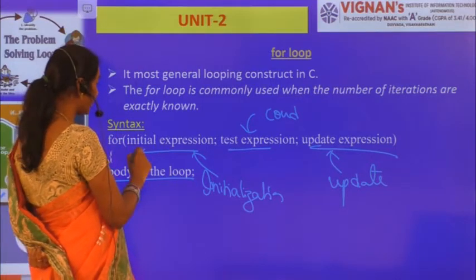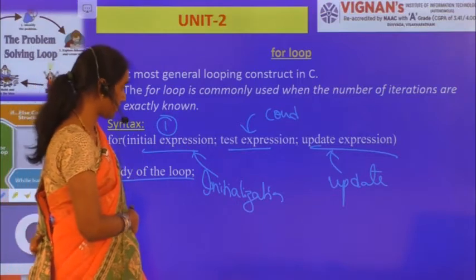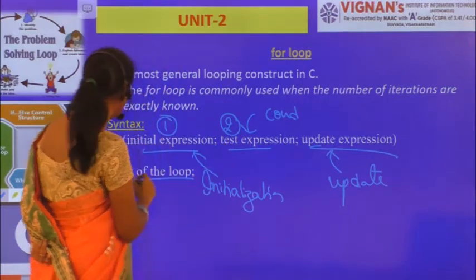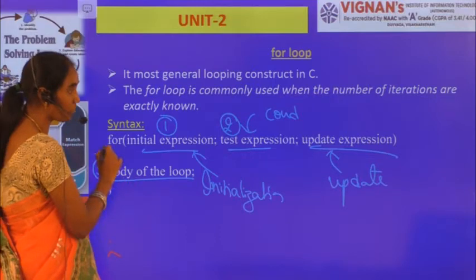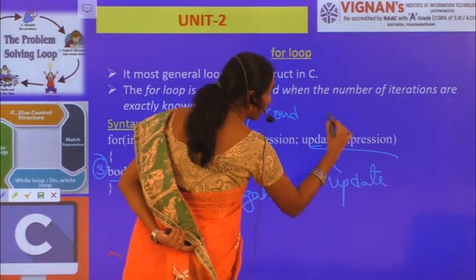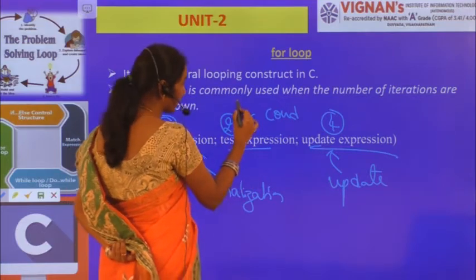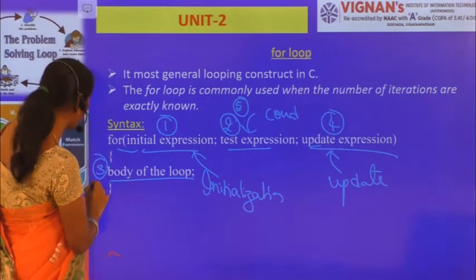Initially the initialization expression is executed first, and then I check the condition. If this condition evaluates to true, then the body of the loop will be executed.